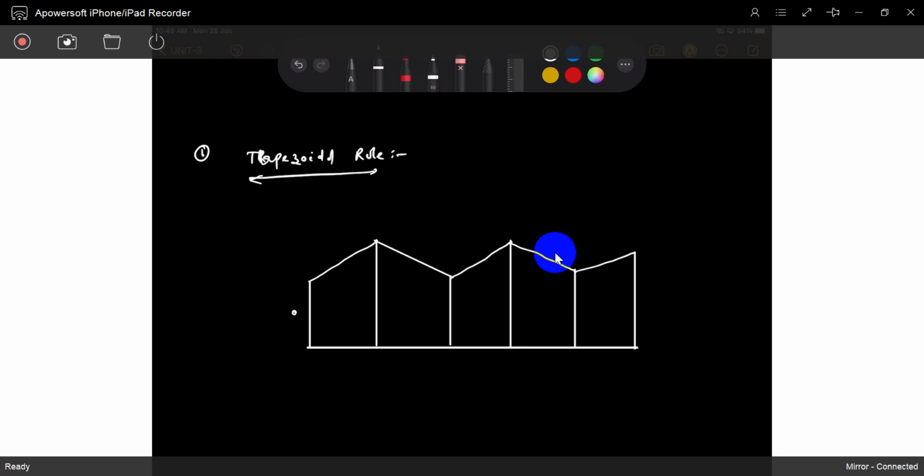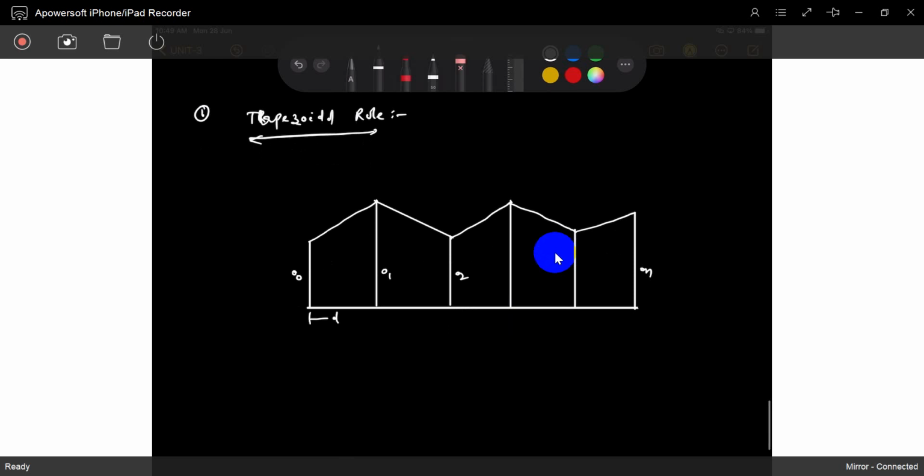Like this, from O1, O2, O3, this is ON. We can divide the segments into an equal number of parts, like this up to n.